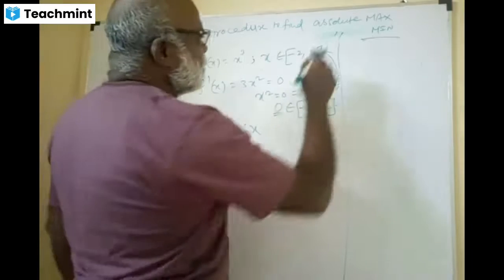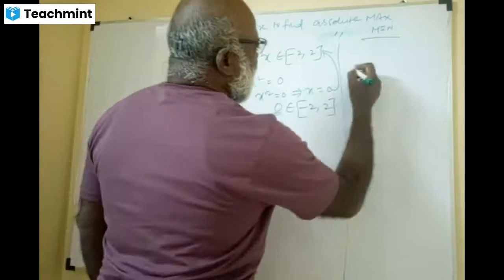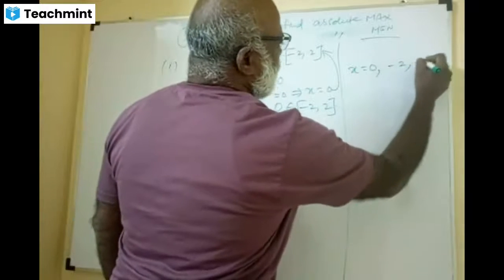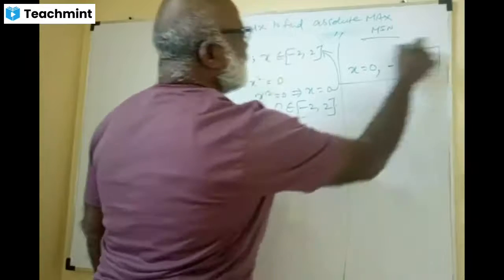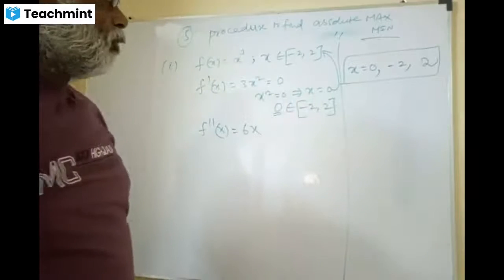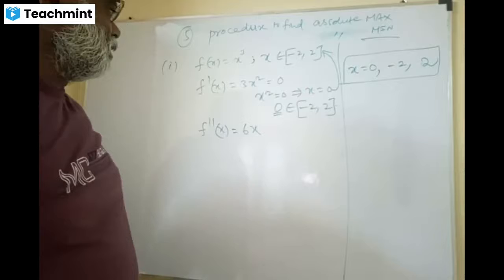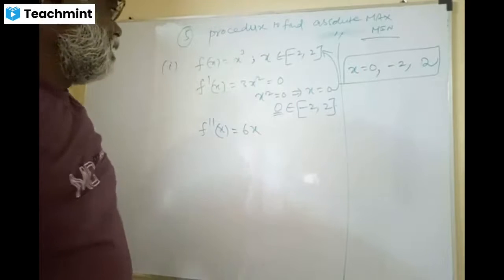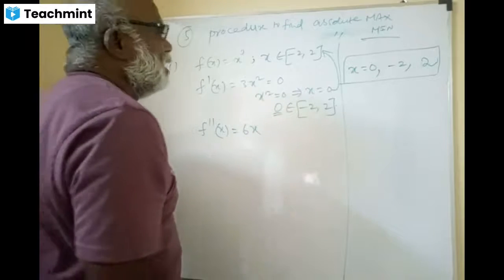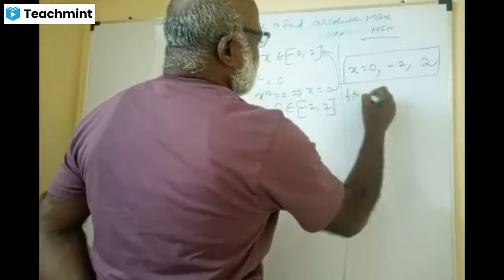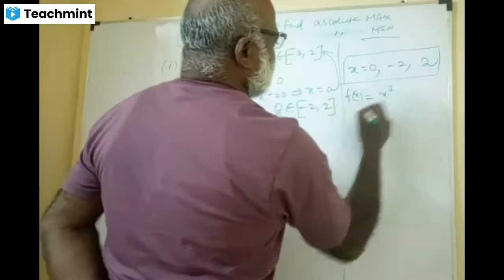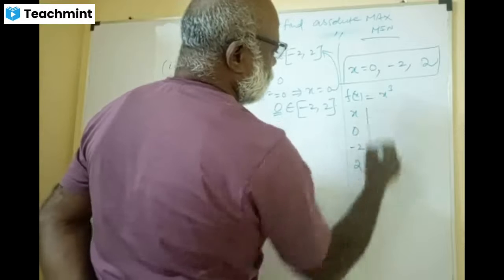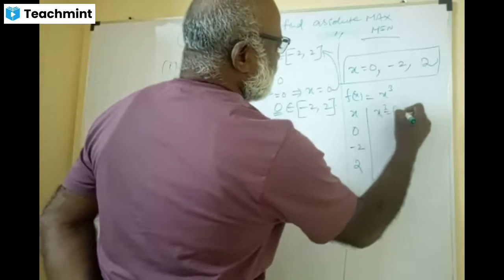And what is the absolute maximum and absolute minimum? Take x equal to 0, x equal to minus 2 and x equal to 2. For all these 3 values, you find out f of x. f of x is x cube.